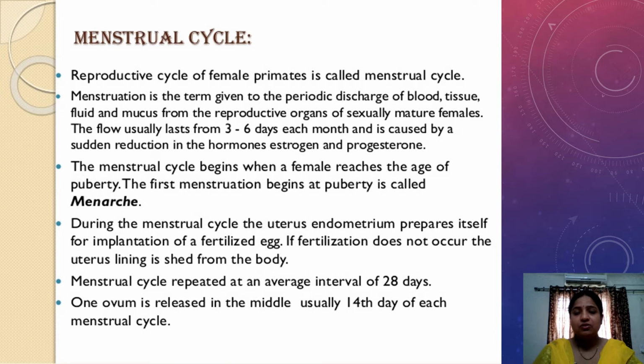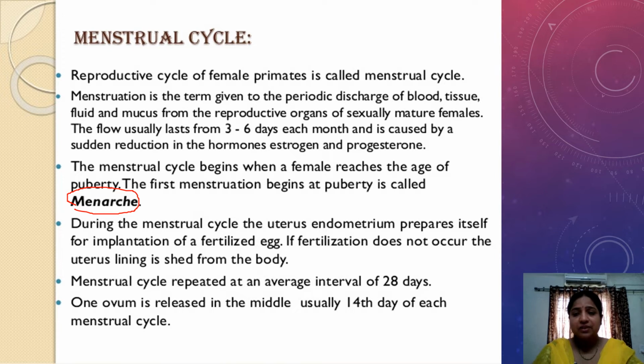The first onset of menstruation in a female occurs at the time of puberty, and that is called menarche. The menstrual cycle ceases when the female usually attains 50 years of age, and that termination of the menstrual cycle is called menopause.